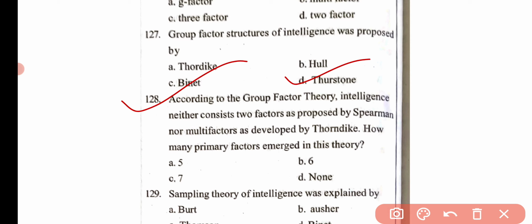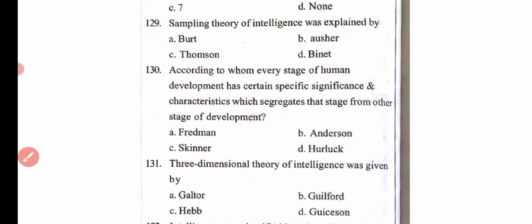Then the next question is, according to the group factor theory, intelligence neither consists of two factors as proposed by Spearman nor multi-factors as developed by Thorndike. How many primary factors emerged in this theory? Option A 5, option B 6, option C 7, and option D none of these. Here the correct answer is option C, that is 7.